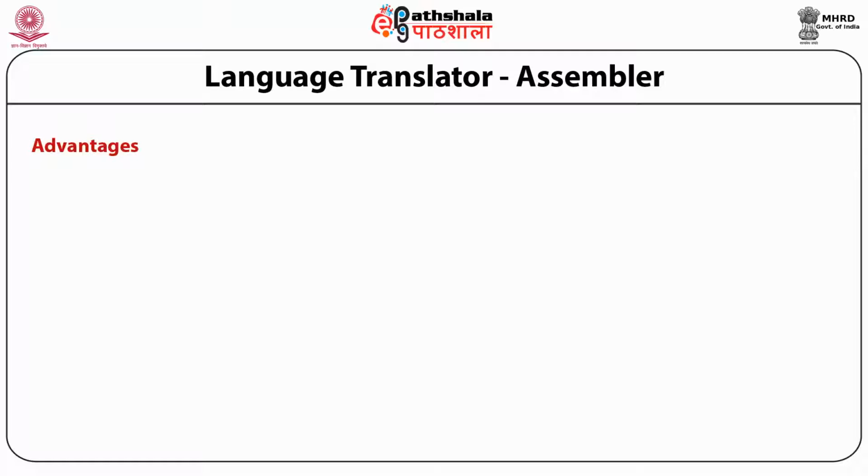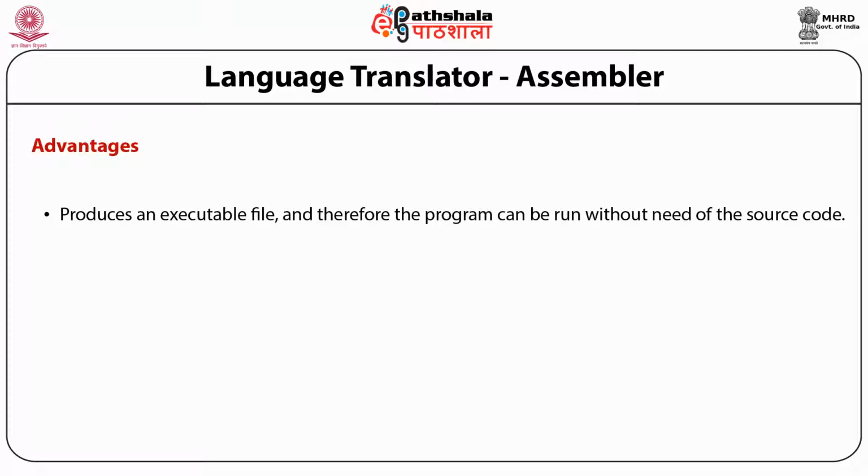Coming to the advantages, it produces an executable file, therefore the program can be run without the need of the source code. So once the source code is converted into object code, in the form of an executable file, we don't need the source code. We need only that executable file to solve that particular problem.